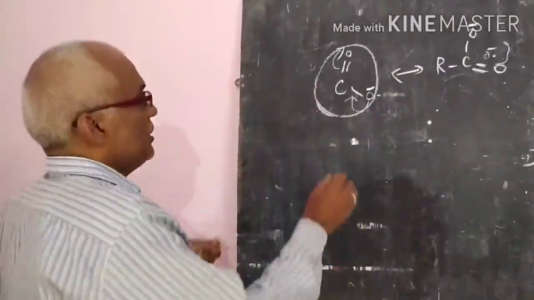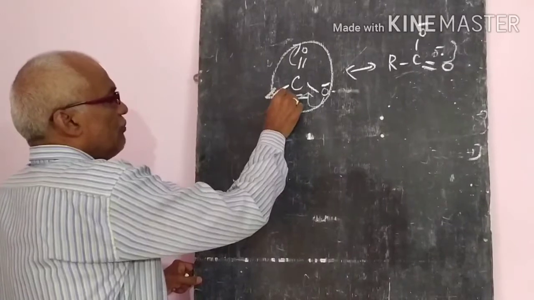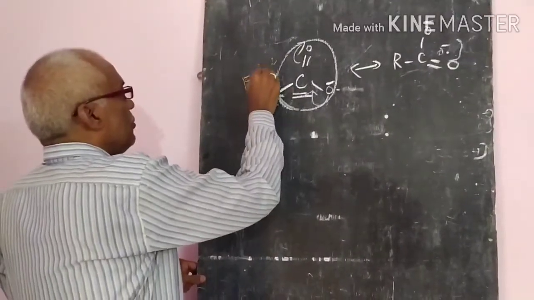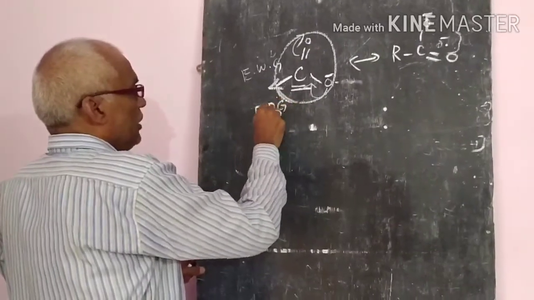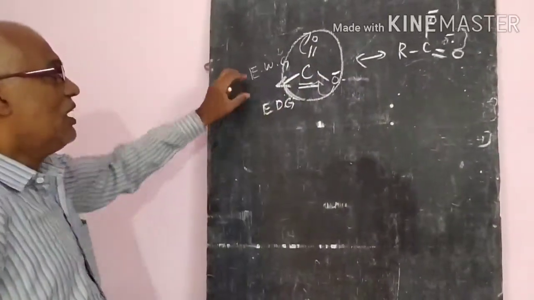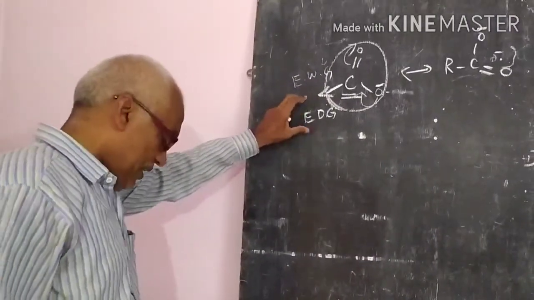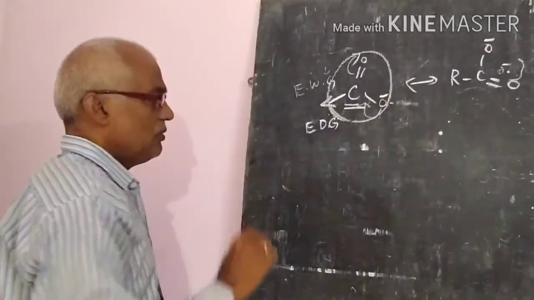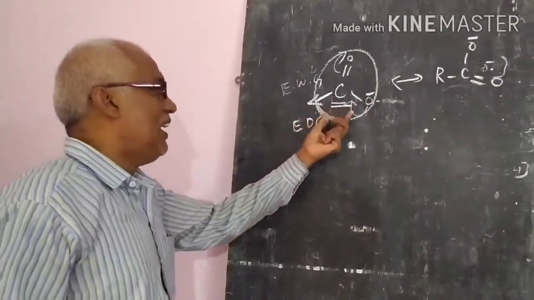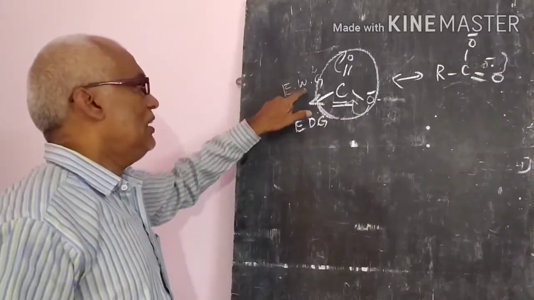Similarly, on the carbonyl carbon atom, if electron withdrawing groups or electron donating groups are attached, a lot of change will occur in the acidic strength. These are the resonance structures. If there is more stabilization, it increases the acidic strength.